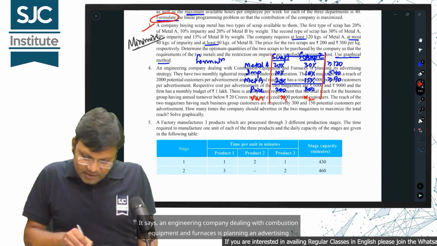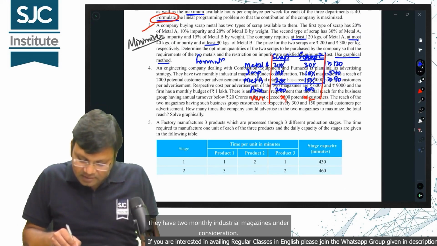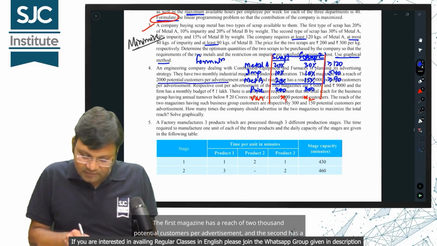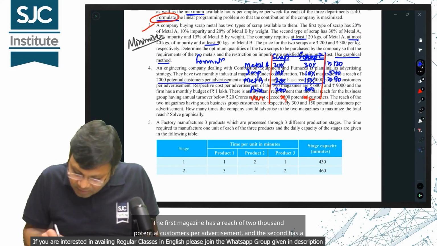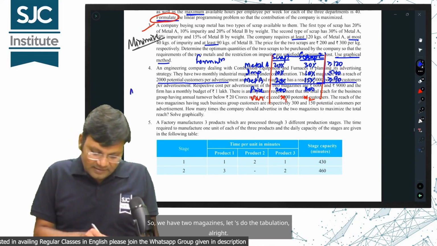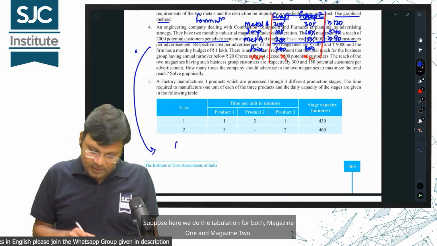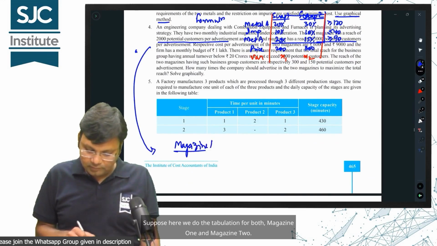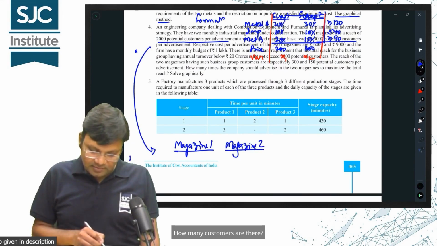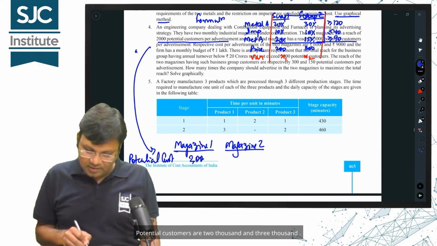It says, an engineering company dealing with combustion equipment and furnaces is planning an advertising strategy. They have two monthly industrial magazines under consideration. The first magazine has a reach of 2,000 potential customers per advertisement, and the second has a potential of 3,000 customers per advertisement. So, we have two magazines. Let's do the tabulation. Alright. Suppose here we do the tabulation for both Magazine 1 and Magazine 2. How many customers are there? Potential customers are 2,000 and 3,000.